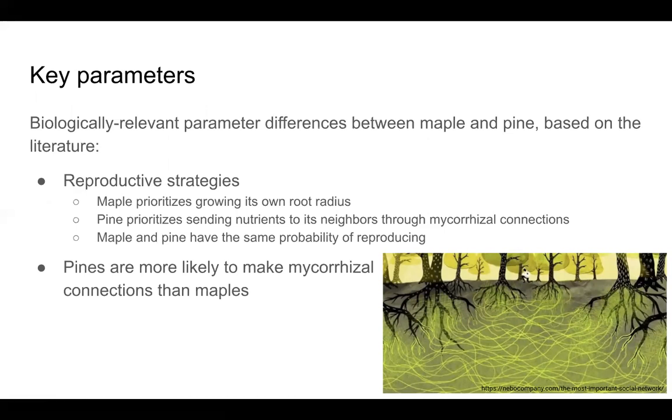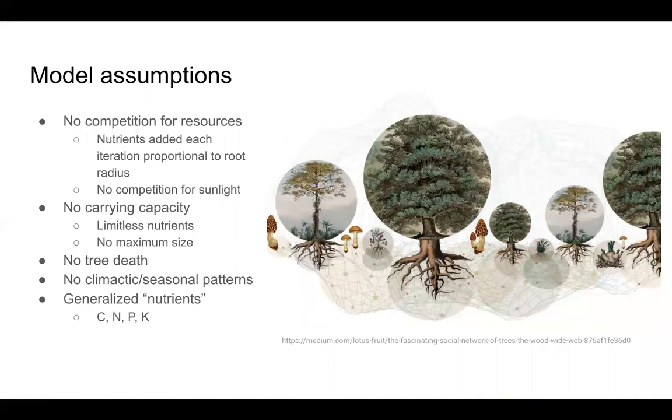Some key parameters we tried to keep biologically relevant. For example, maple trees prioritize growing their own root radius, whereas pine trees more often send nutrients to their neighbors. So pines were more likely to create the edges, whereas maples were more likely to grow their own root radius. We also had some key assumptions that were not as biologically sound.